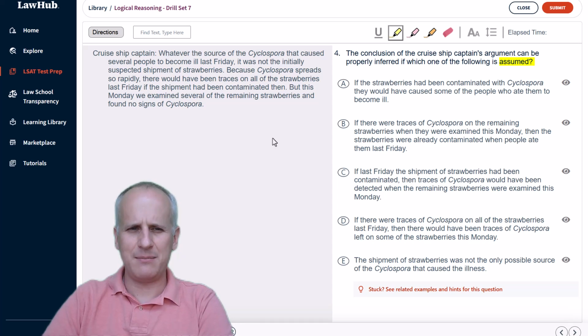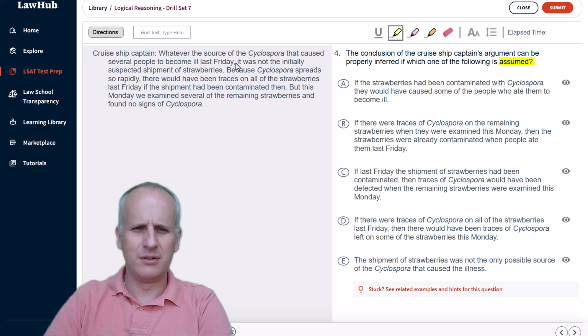So we're going to read the statements from the cruise ship captain. We're going to then consider which of the statements is that captain's conclusion, and we're going to try to predict mentally what might be an assumption that's necessary to believe it. So this cruise ship captain states, whatever the source of the Cyclospora that caused several people to become ill last Friday, it was not the initially suspected shipment of strawberries. Because Cyclospora spreads so rapidly, there would have been traces on all of the strawberries last Friday if the shipment had been contaminated then. But this Monday, we examined several of the remaining strawberries and found no signs of Cyclospora.